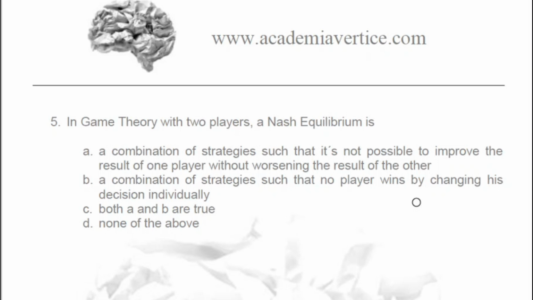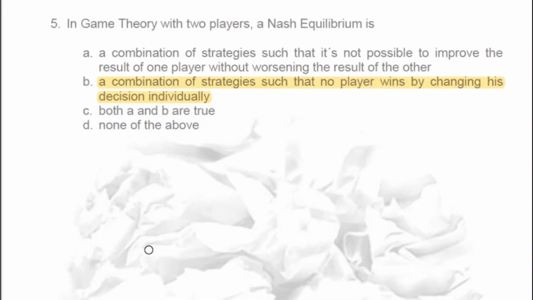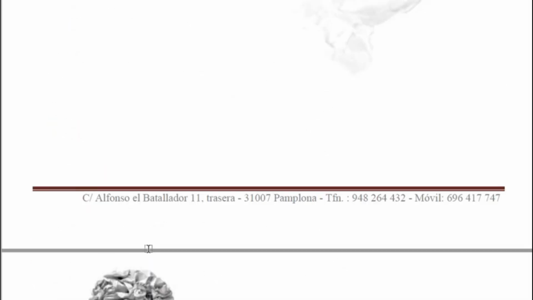No, that's false. That's the definition of Pareto efficient. Okay, strategies or Pareto efficient combination of strategies. B. A combination of strategies such that no player wins by changing his decision individually. Yes, of course. This is the definition of what a Nash equilibrium means. So you should know that.